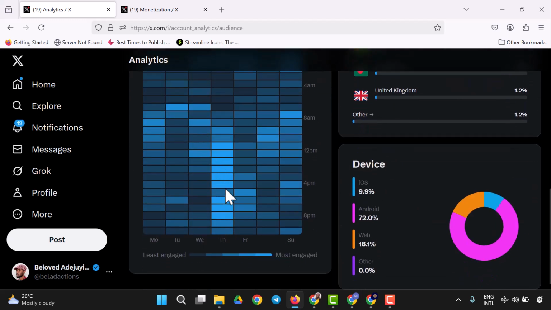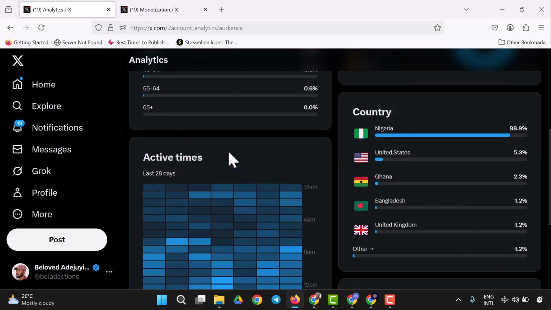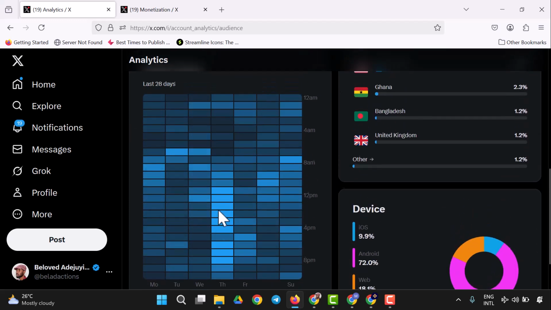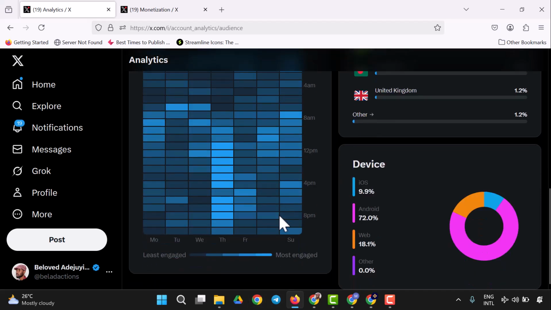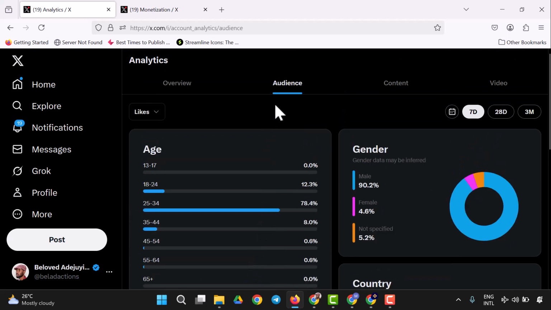Then these are the active times of my followers. As you could see, the most active time is Thursday. You could see most engaged and all those details. On Thursdays, people are always locked in. Sunday too is not bad. So Thursdays and Sundays are my most active and most engaged periods. And for devices, about 9.9% of people are using iPhone on my Twitter, 72.0% are using Android, and 18.1% are using web. So far so good, that's the audience analytics.